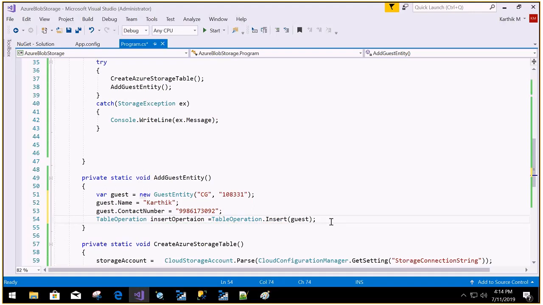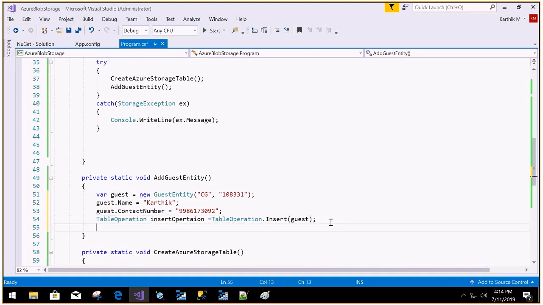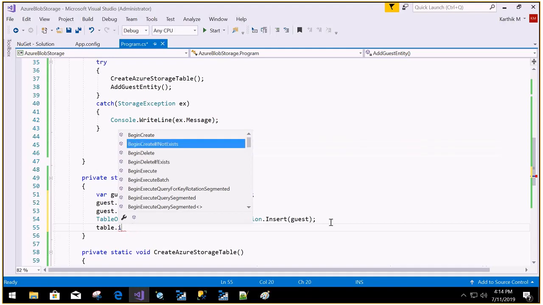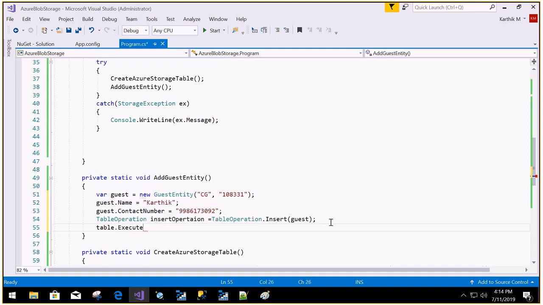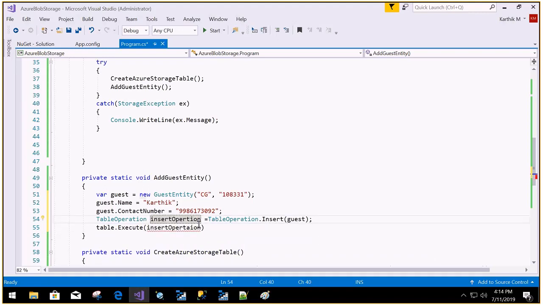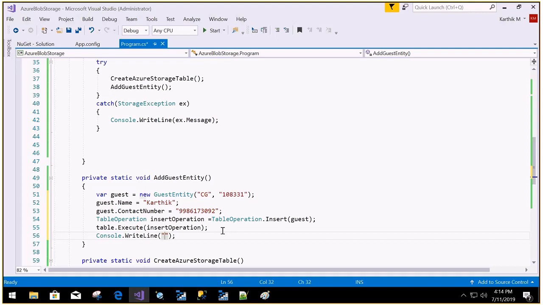To execute it, we need to get the table first: table dot execute the insert operation. Done. So the record is inserted. Once inserted, I'm just simply saying console.writeLine entity added. So we have created the table and we have added the entity.